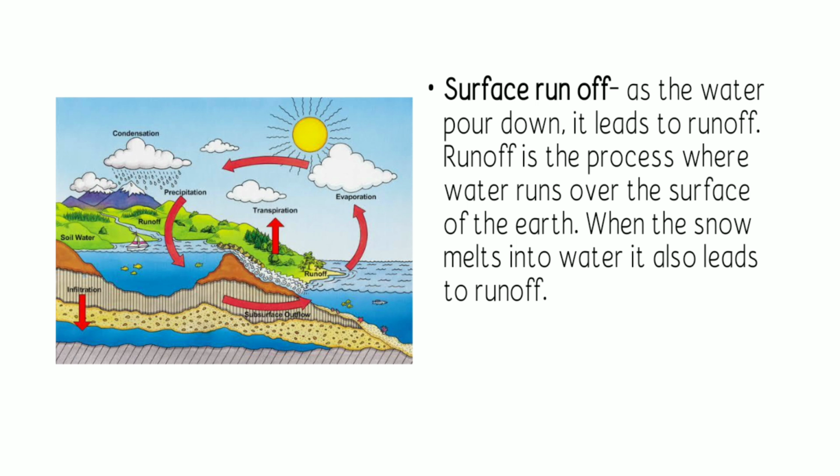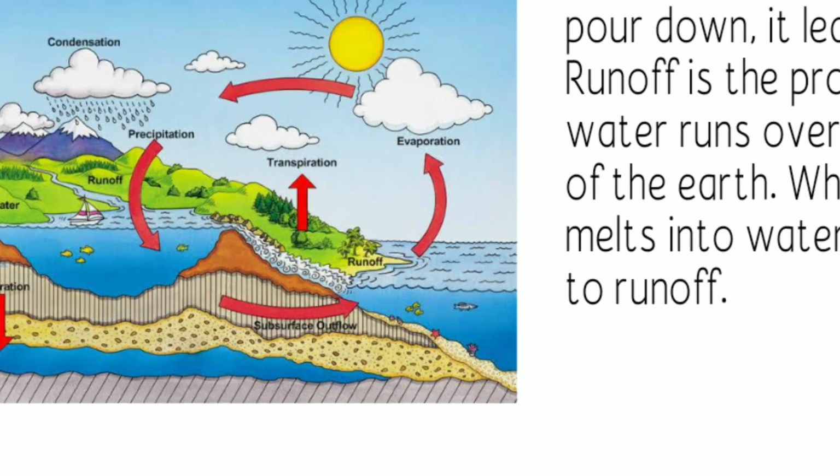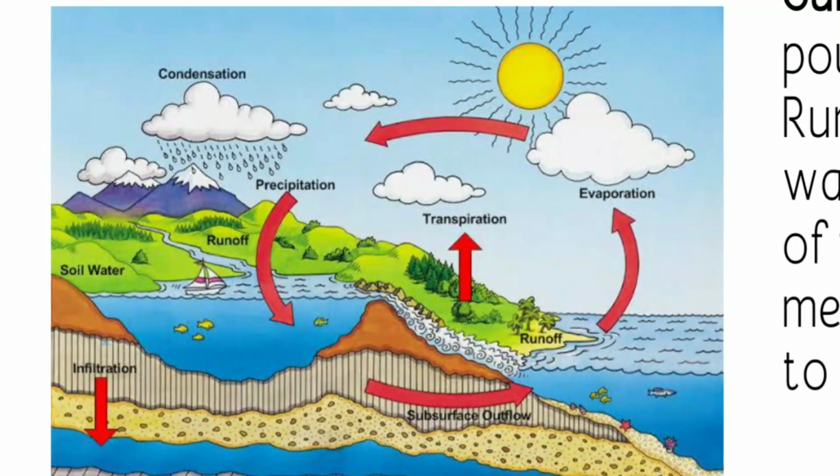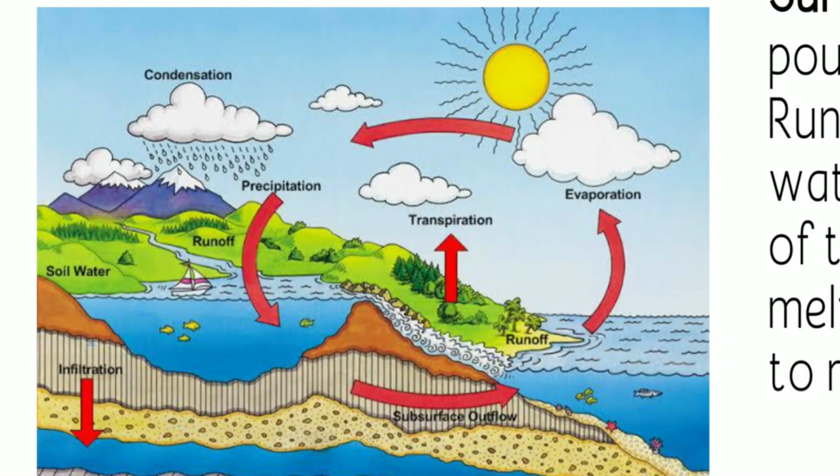Okay, to sum up the process of the water cycle, first we have the evaporation, the process that turns water into water vapor in the bodies of water. Next we have the transpiration, which is the evaporation of water from the plants and trees.